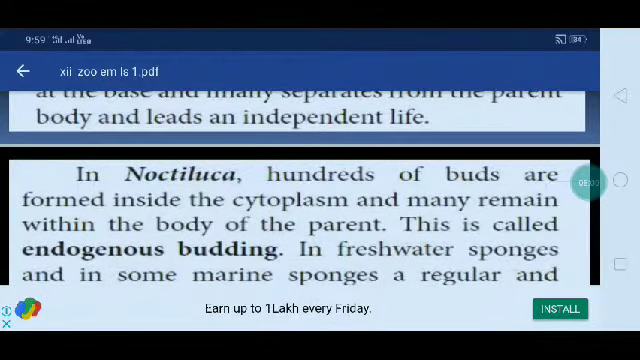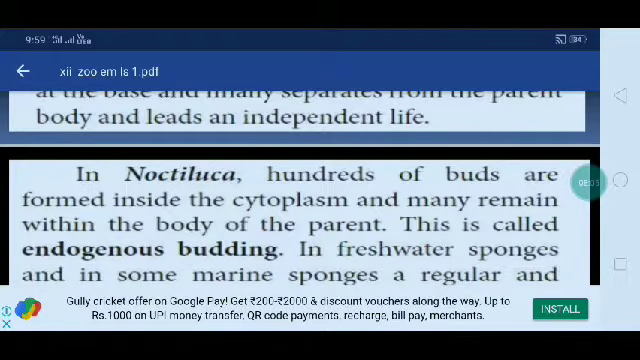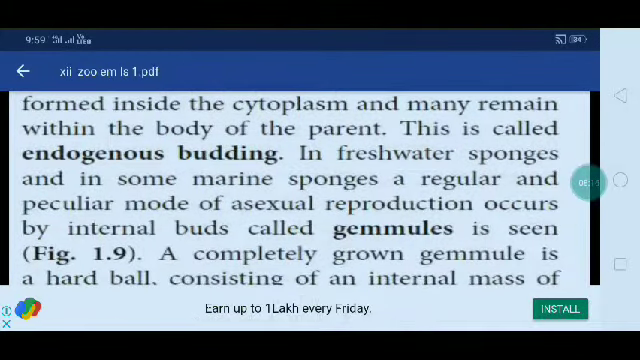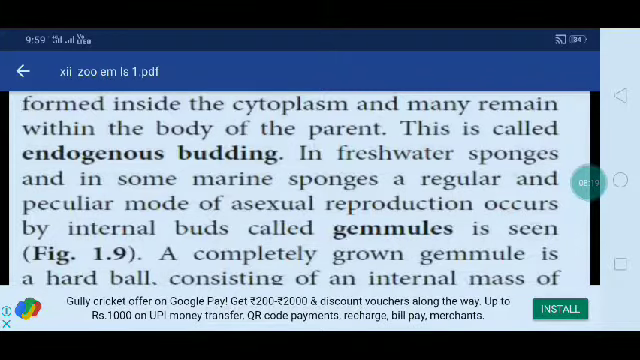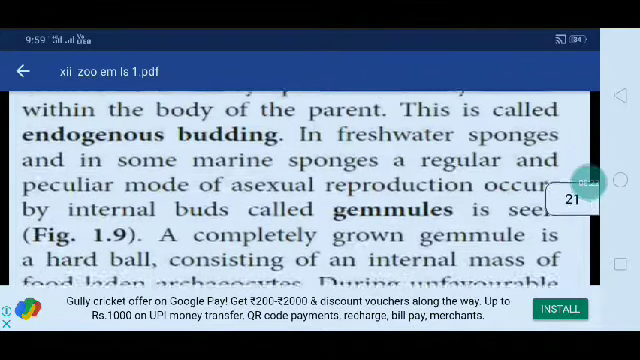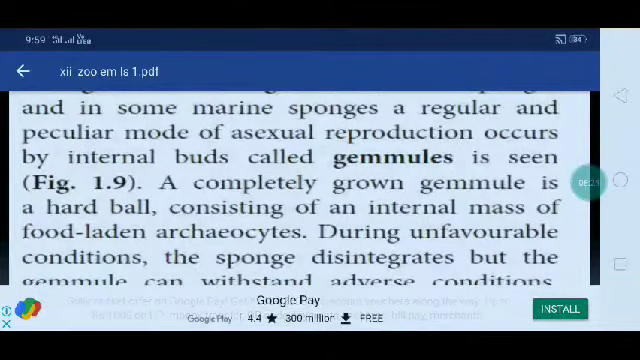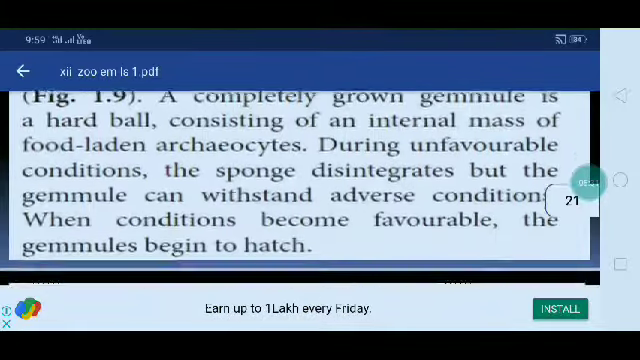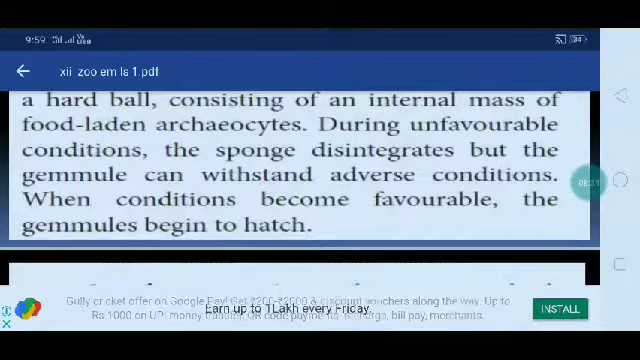In Noctiluca, hundreds of buds are formed inside the cytoplasm and many remain within the body of the parent. This is called endogenous budding. In freshwater sponges and in some marine sponges, a regular and peculiar mode of asexual reproduction occurs through internal buds called gemmules. A completely grown gemmule is a hard ball consisting of an internal mass of food-laden archaeocytes. During unfavorable conditions, the sponge disintegrates, but the gemmule can withstand adverse conditions.